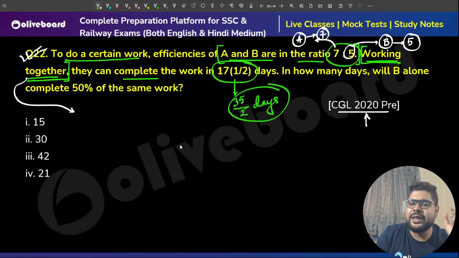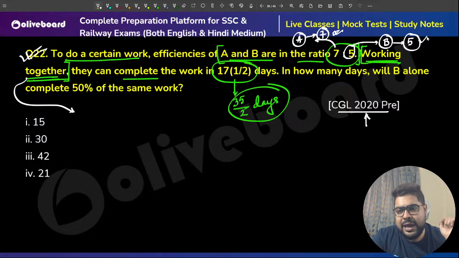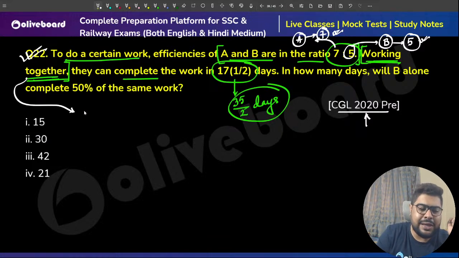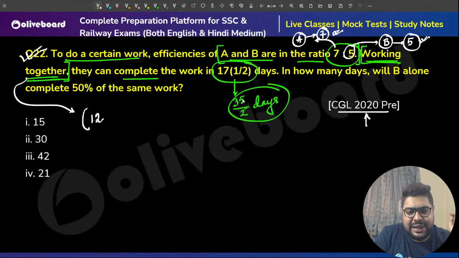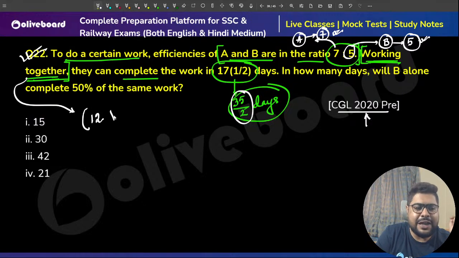So working together means that they are working together. A will do 7 units of his own, B will do 5 units of his own, total they will do 12 units of their own. Now that is for one day. Every day they are doing this. So total they are doing it for how many days? 35.5 days. So 35 by 2 days.